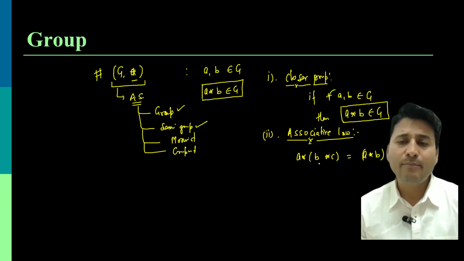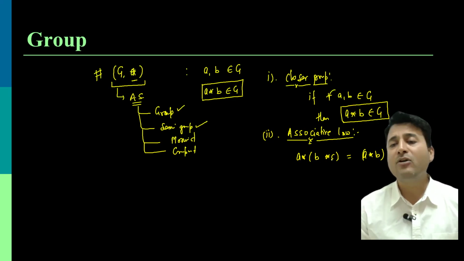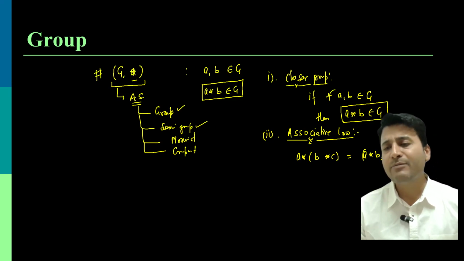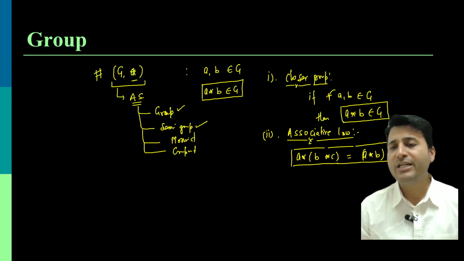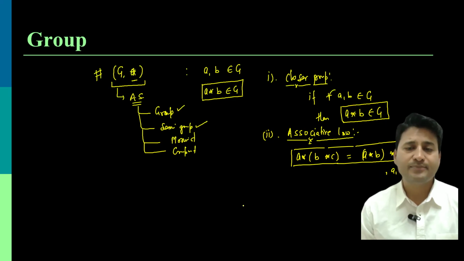It does not matter in what order we operate this star, whether B and C operated first, then A, or A and B operated first and then C. If this condition holds, we'll say the operation star satisfies the associative law, where A, B, C come from this structure G.